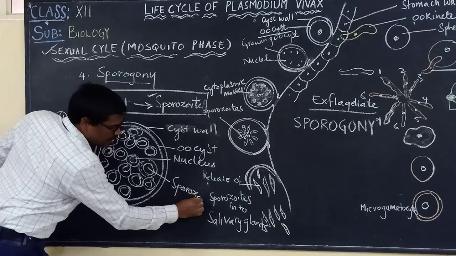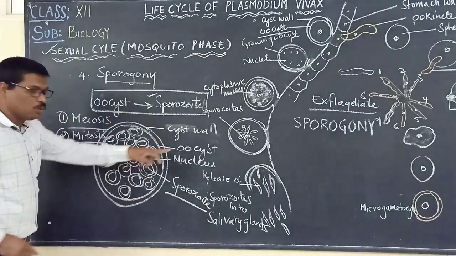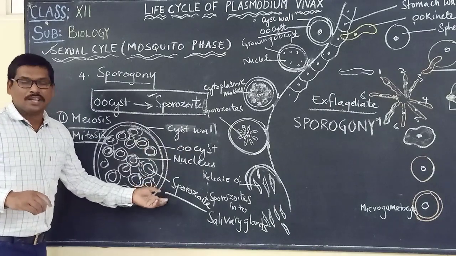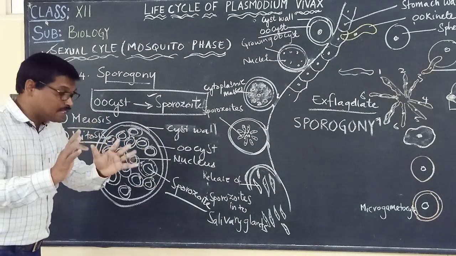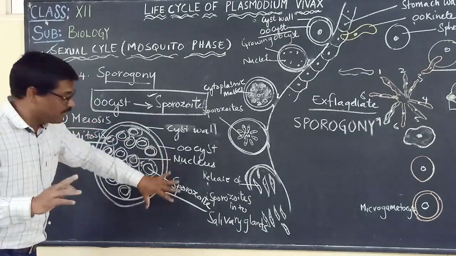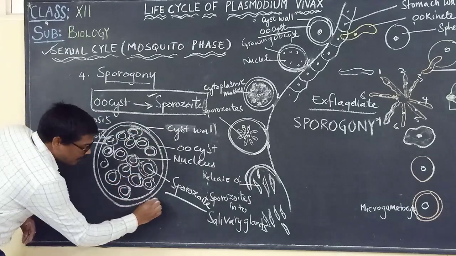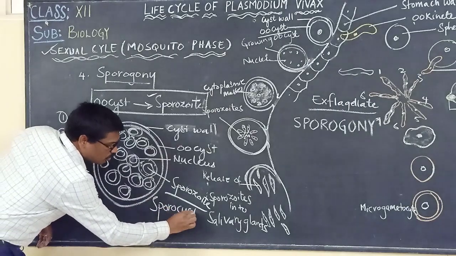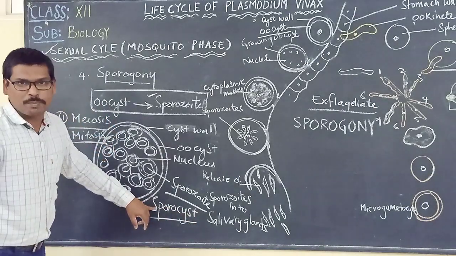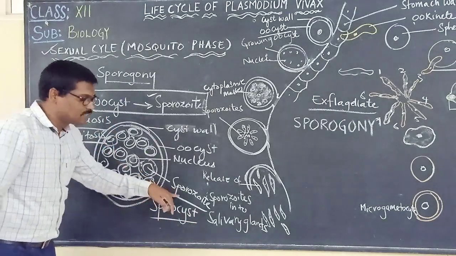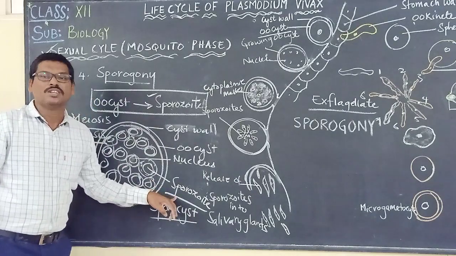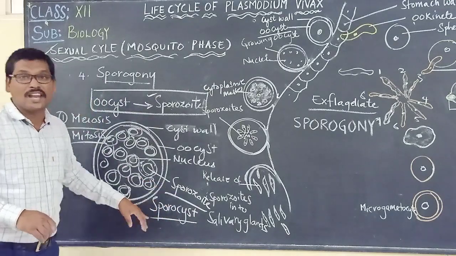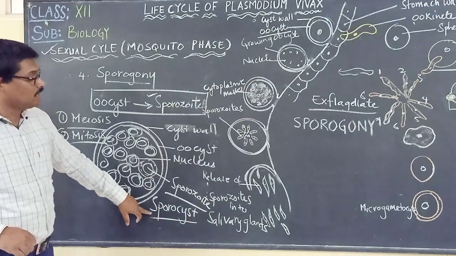Now the oocyst is completely filled with sporozoids. When an oocyst is completely filled with sporozoids, this structure is called a sporocyst. So what do we mean by sporocyst? An oocyst consisting of many sporozoids is called a sporocyst.